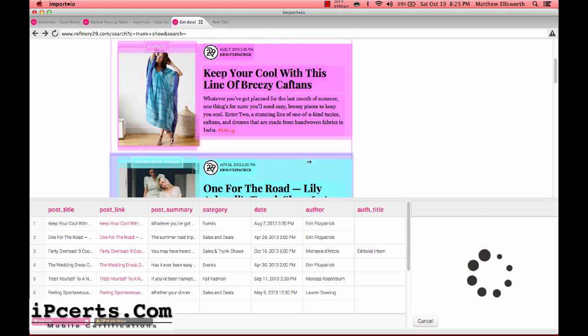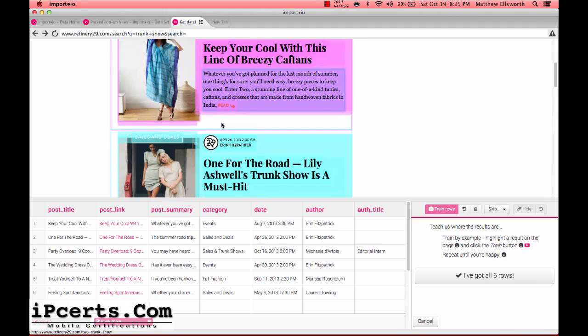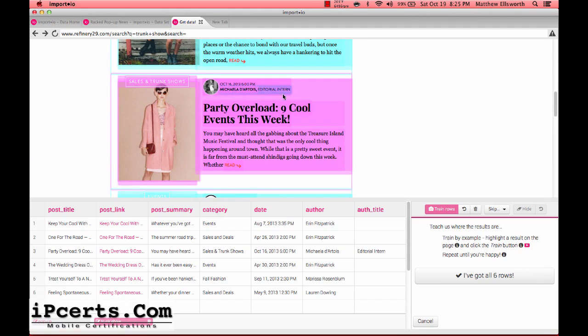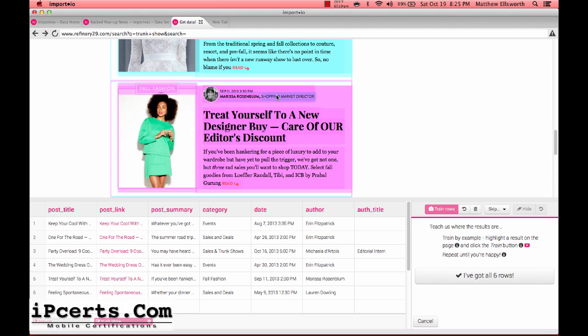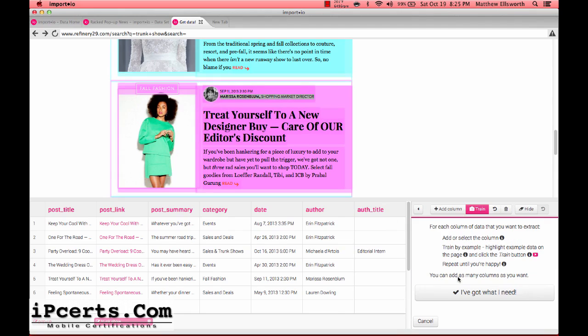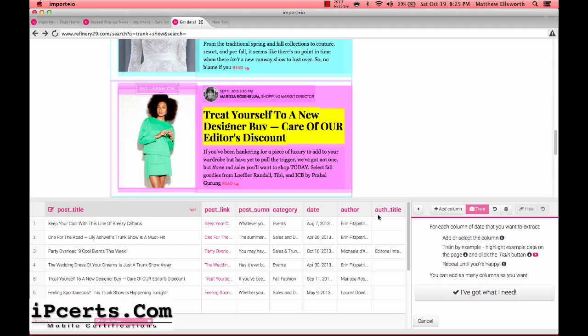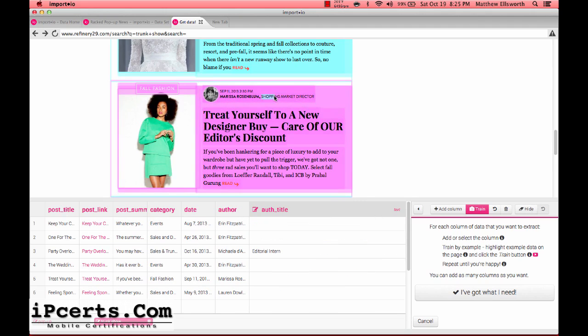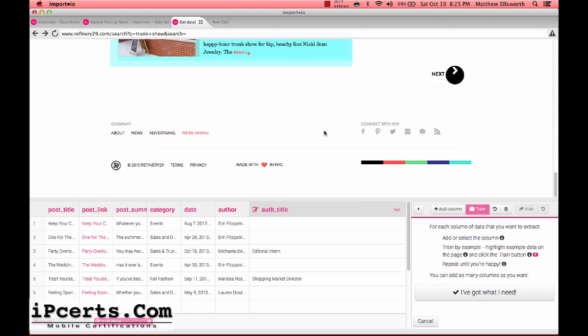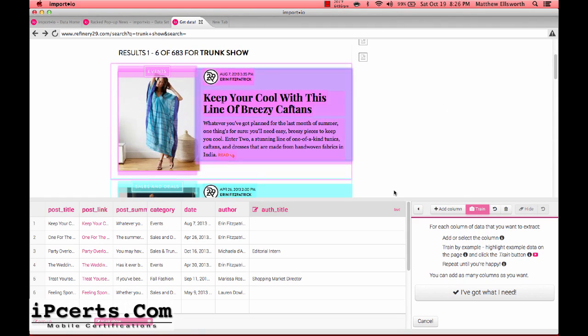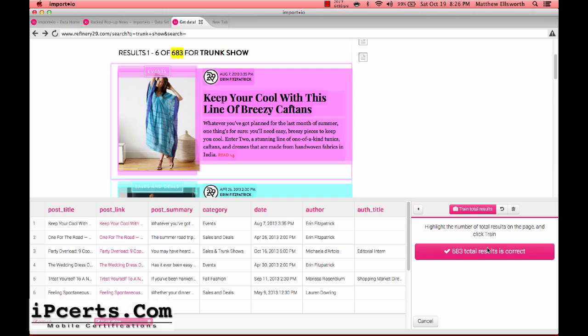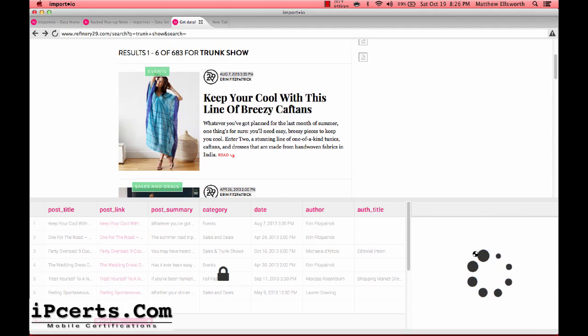I will be interested to see if it gets the title. So it doesn't look like they have the author titles on here. So let's make sure it gets all the author titles that are available. Editorial intern. See, it didn't get this one either. Got the rows. Now let's make sure we're training the columns. So I have a feeling what we would probably need is more than 6 results to really train this thing to get all of those titles, but it looks like they're kind of spotty anyway on that, so it's probably fine that we just move forward in this way. And we're going to be visiting all of these anyway, so we'll get to see the title of the person when we click through to the article.